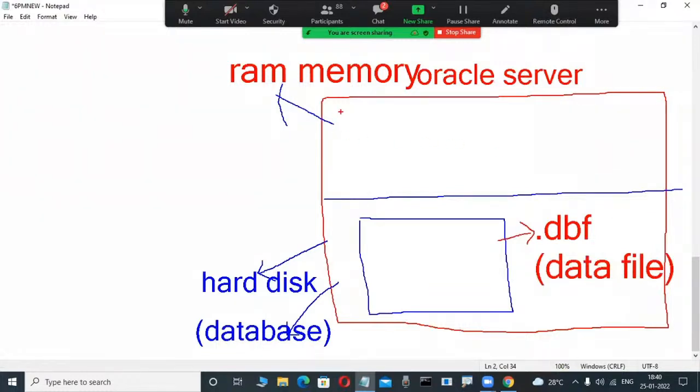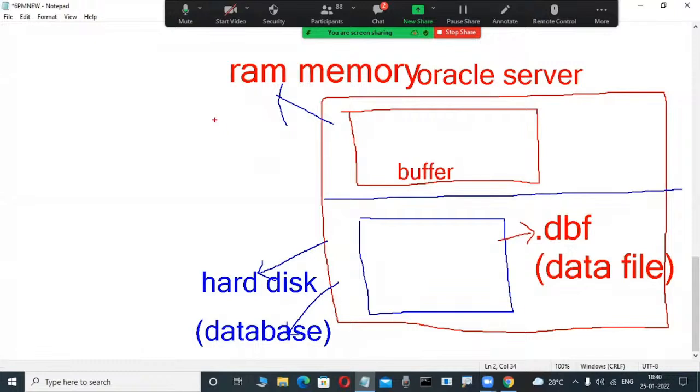Now here buffers are available. Here so many buffers are there in the memory area: database buffer cache, shared pool, large pool, log buffer. So many things are there. For example, the DB cache is a buffer. First time, this is a big concept, just for an idea.